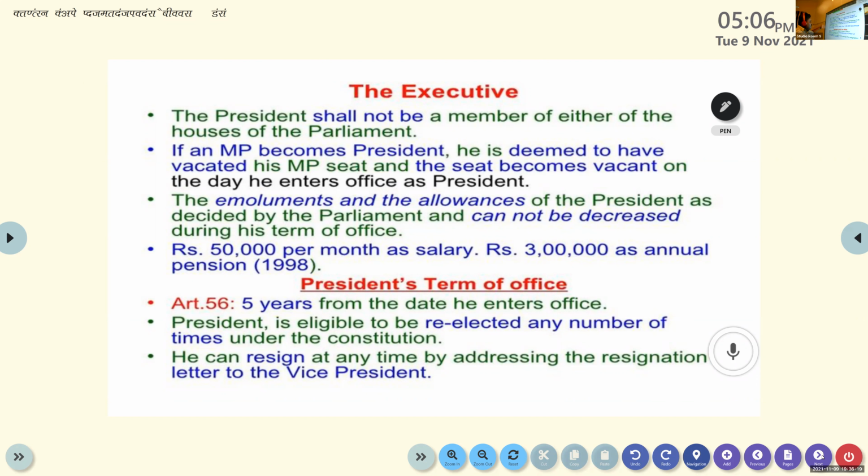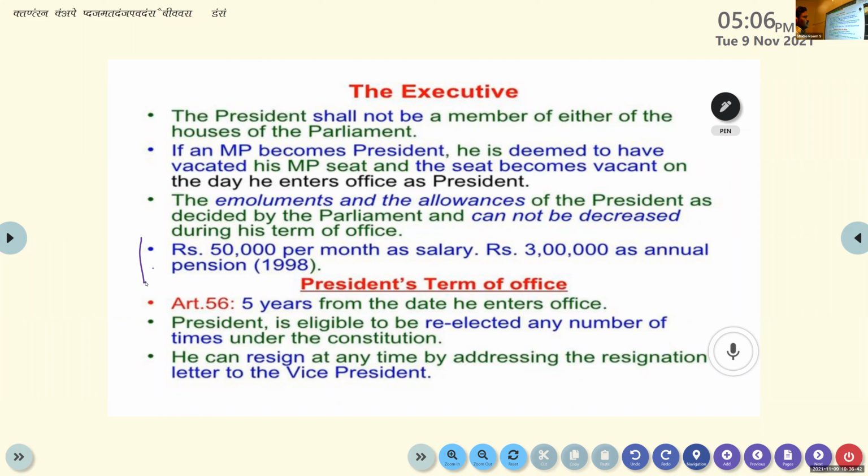Rupees 50,000 per month as salary, and rupees 3 lakh as annual pension as per the 1998 parliament decision. So it's homework for you people. Are there any changes related to these sums, this salary or pension? Please find out and inform me.